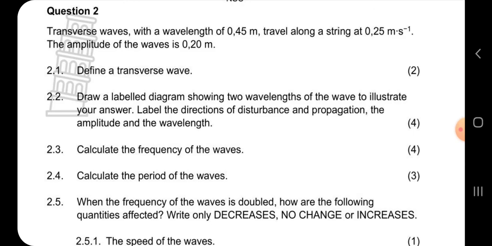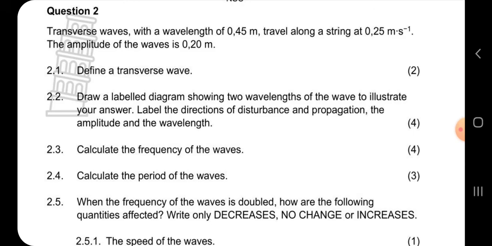Make sure, guys, you have the examination guideline. Go on Google, type physical science grade 10 examination guideline, and then when you search, it will appear as a PDF. Download it to your phone, so you only use definitions that are in your examination guideline. It's very important that you follow your examination guideline.